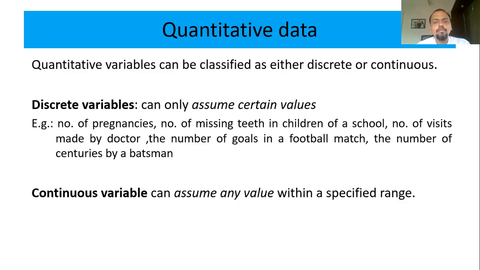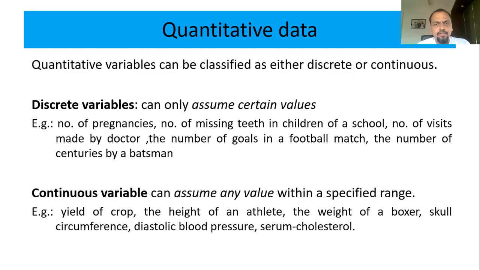What about a continuous variable? It can assume any value in a specific interval or range of data, like the income of a person. Say on average it is between 0 and 2 lakhs. It can be any value. A person may earn 10,250.50 paisa, another may earn 1,225 rupees, 0.75 paisa. So he can take any value of the given interval, not certain values, any value between 0 and 2 lakhs. So it comes under a continuous variable.